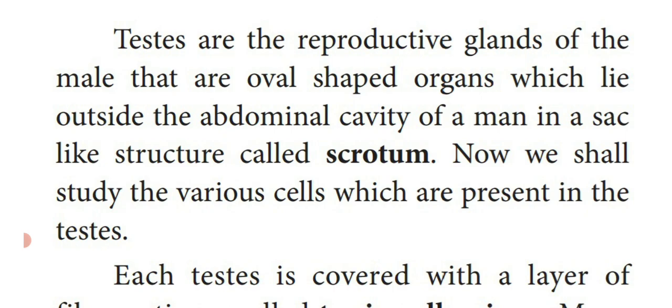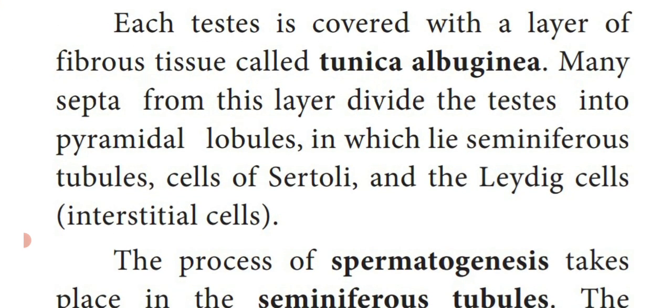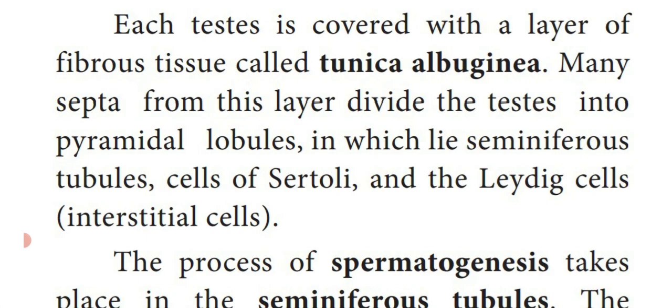Now, we are going to see the structure of testes. Dear students, I told you a pair of testes is located outside the abdominal cavity. These testes are covered with a layer of fibrous tissue. Fiber means a small hair-like outgrowth, isn't it?